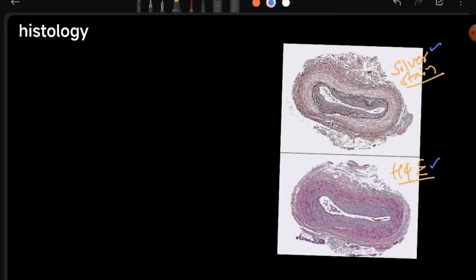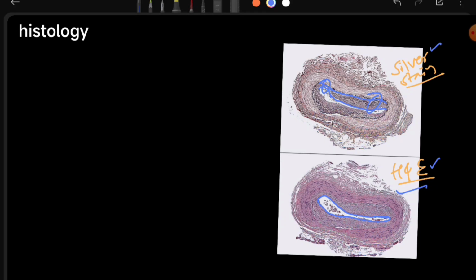You can see here there is hyperplasia of tunica intima. This is the lumen, this is the endothelium, and this is the internal elastic lamina. You can see irregularity of tunica intima. Here it is narrow, here it is narrow, and here it is broad. This is due to inflammation and hyperplasia of tunica intima. This is the H&E stain. You can see obliteration of the lumen, which will cause complications further.